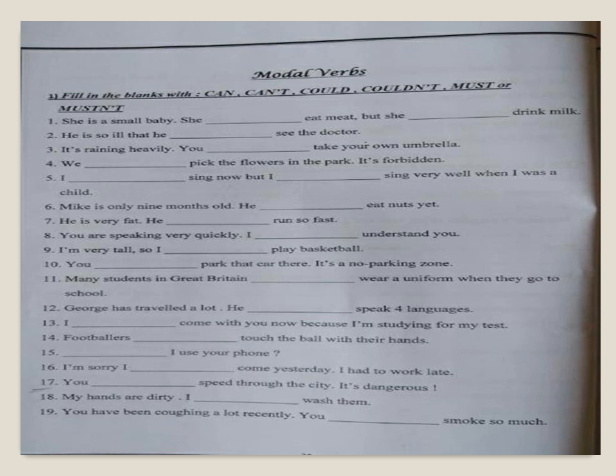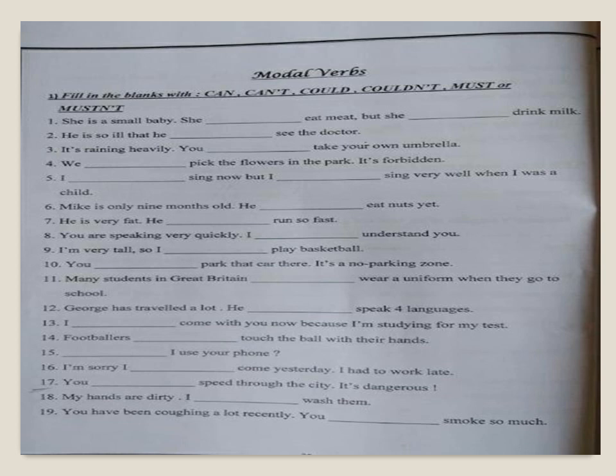Number 6, Mike is only 9 months old. He eat nuts yet. Here we're talking about the present situation. He can't eat nuts yet because he's only 9 months old. 7, he is very fat. He runs so fast. He's very fat. He can't run so fast. The previous situation is present.